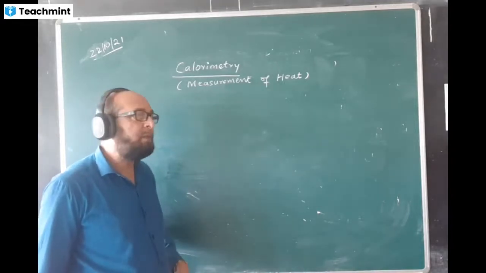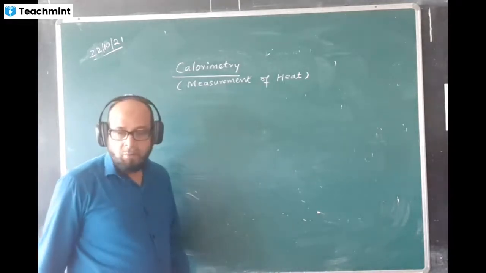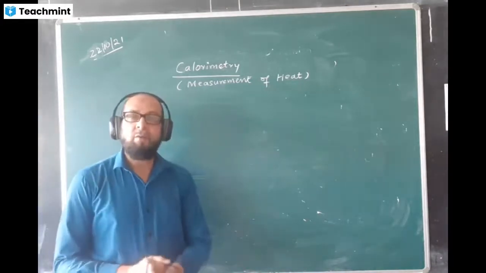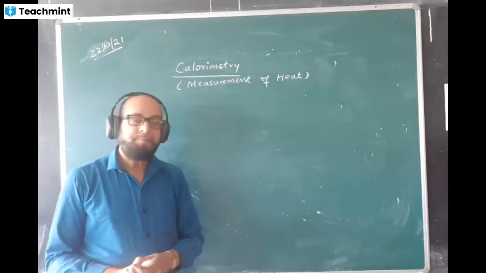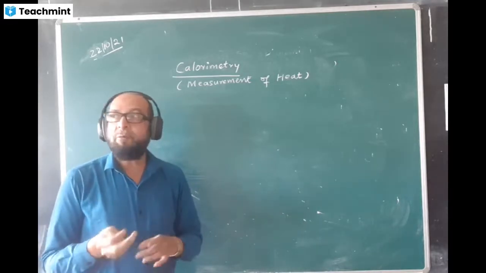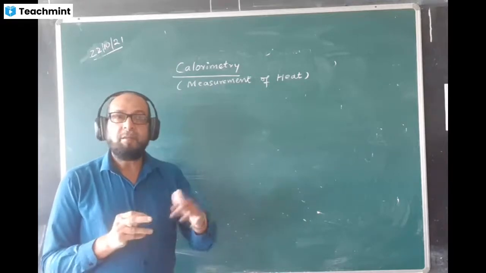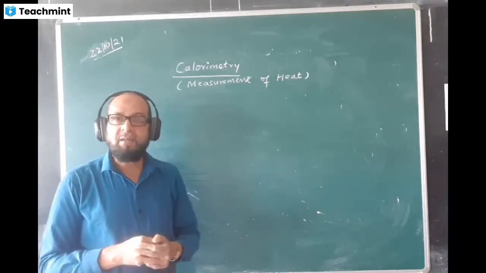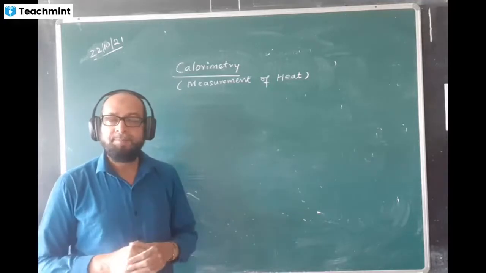The value you don't need to know, but just keep in mind, copper has one of the lowest values of SHC. Normally, solids will have low value, liquids will have higher value, and gases have the highest value of SHC.